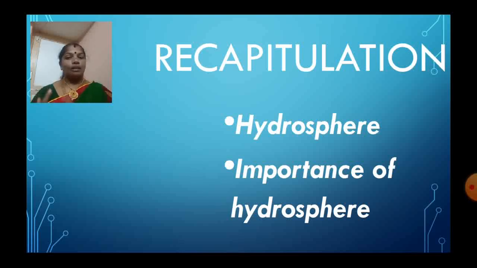And the importance of the hydrosphere: we need water, animals also need water, as well as plants. So, the hydrosphere is very important to us.